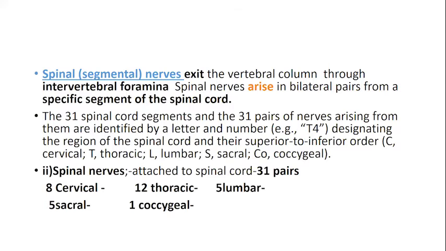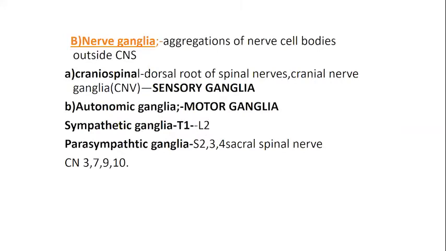Then the second component of the peripheral nervous system is the nerve ganglia. As I told you the other day, what we mean by ganglia is a collection of nerve cell bodies, with a small amount of connective tissue. There are two types of ganglia.